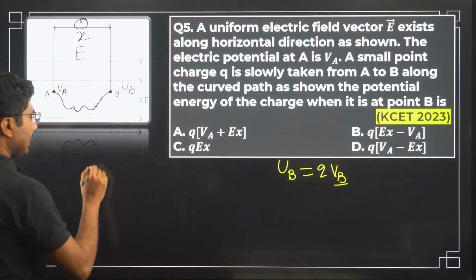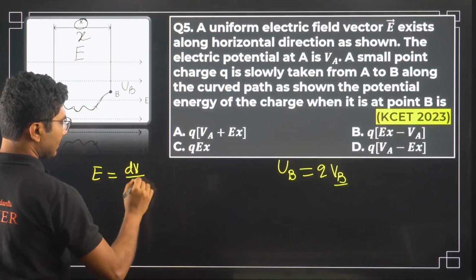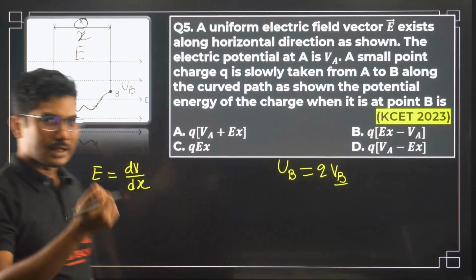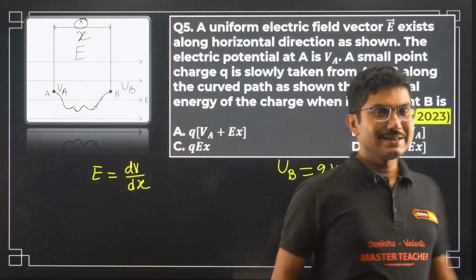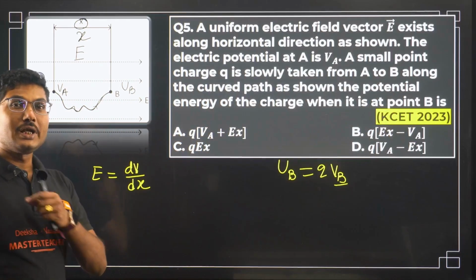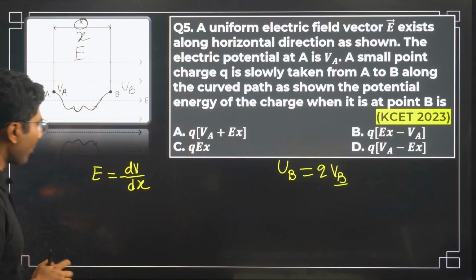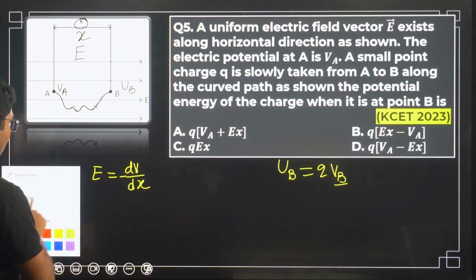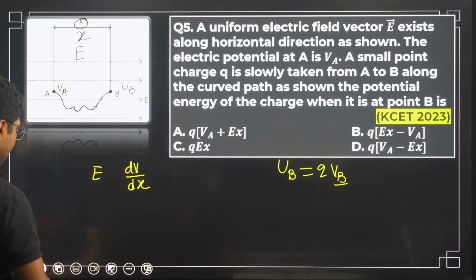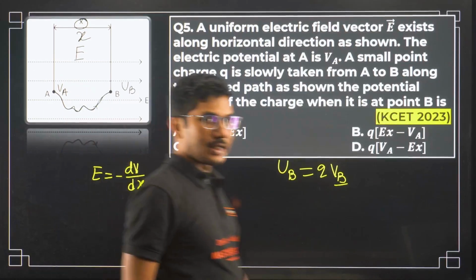We know that E is equal to minus dV by dx, or delta V by delta x. dV means the potential difference. The negative sign is important in this case. You cannot ignore it, because based on that your answer might change.